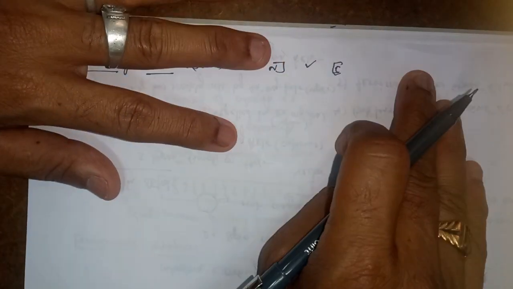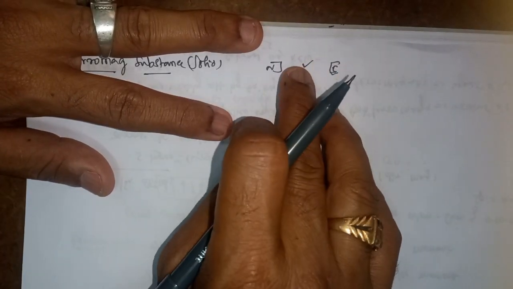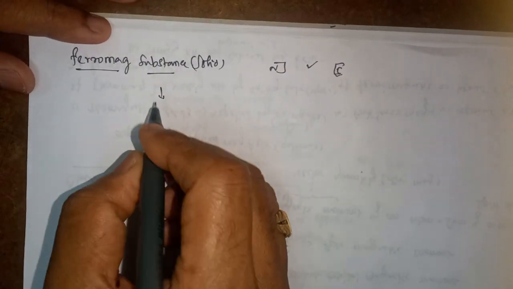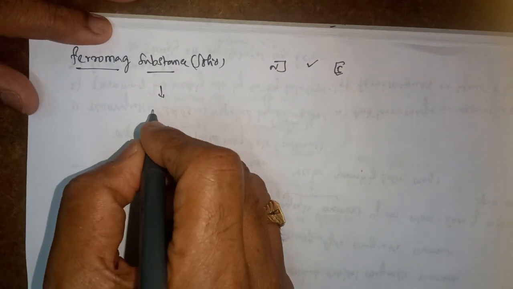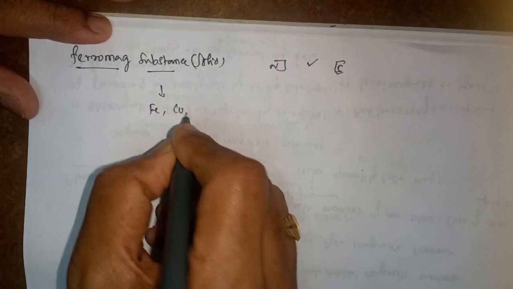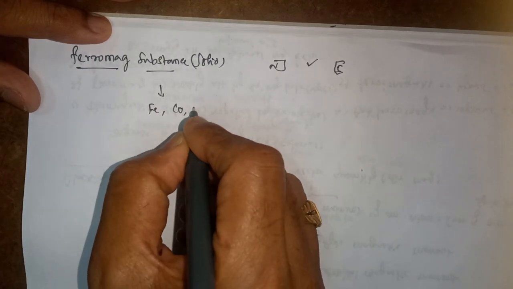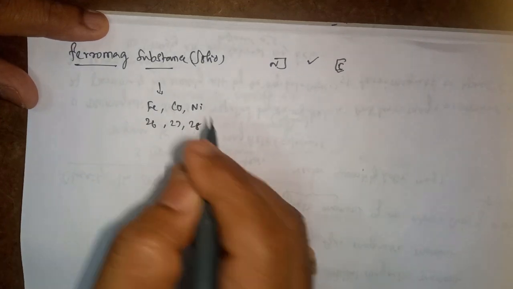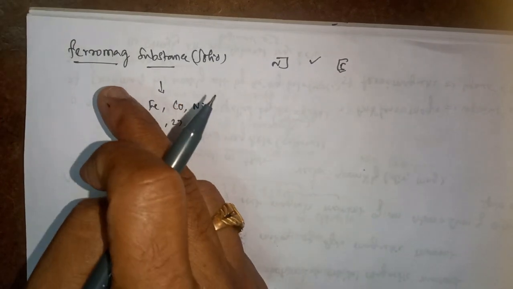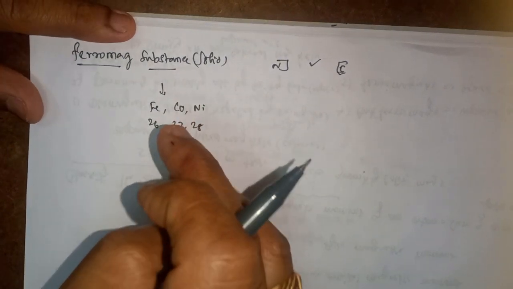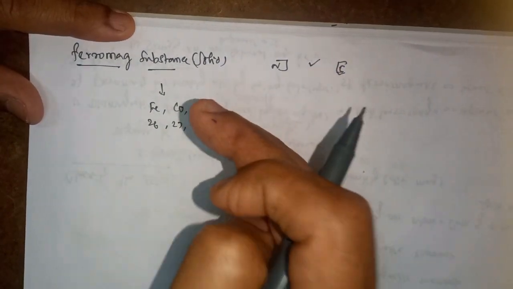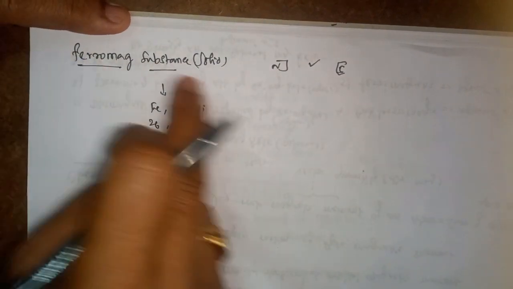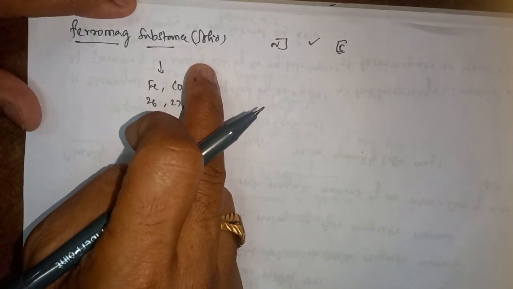When you remove this external magnetic field, they don't lose their magnetic properties. Examples are iron, cobalt and nickel, with atomic numbers 26, 27 and 28. Permanent magnets can be prepared using these substances. They are called ferromagnetic substances.